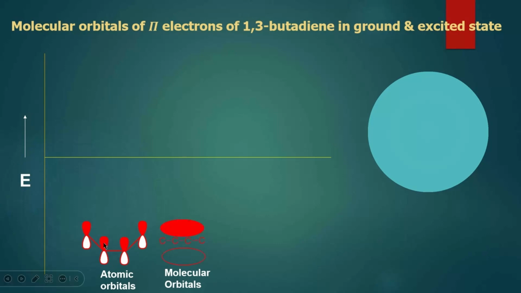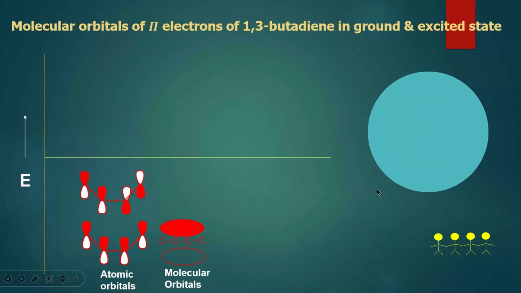The 1 and 2, the linear combination gives rise to a bonding situation. 2 and 3, linear combination can give rise to a bonding situation. 3 and 4 are in the same phase, p orbitals. That's why they can also give the bonding situation. That's why 3 bonds can be found here. It is something like 4 friends together, they are moving, they have the same frequency of thoughts.